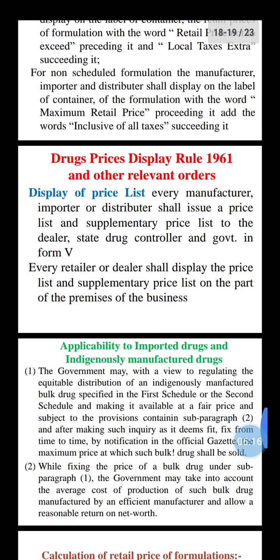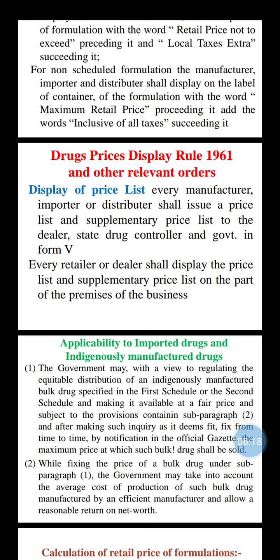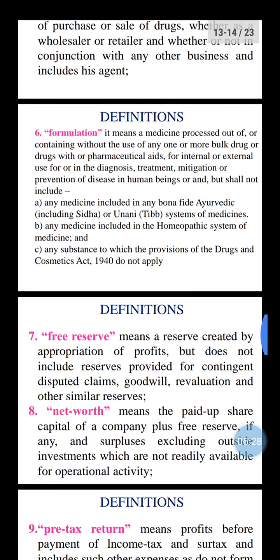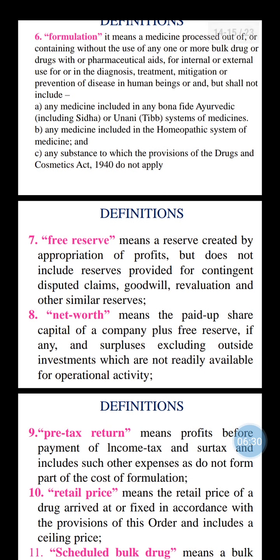In the next lecture you will see the remaining part of this act, including the applicability to imported drugs and indigenously manufactured drugs. Now, to recap today: free reserve means the reserve created by the appropriation of profit but does not include a reserve provided for pending dispute, claim, goodwill, revaluation and other similar reserves.